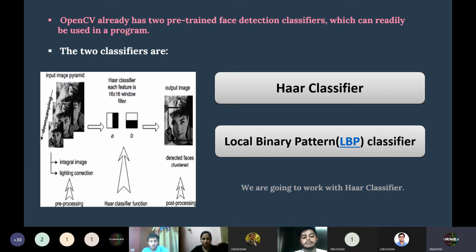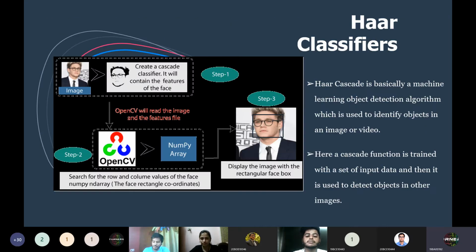Now, Vanshika will explain more about these two classifiers. Over to Vanshika.